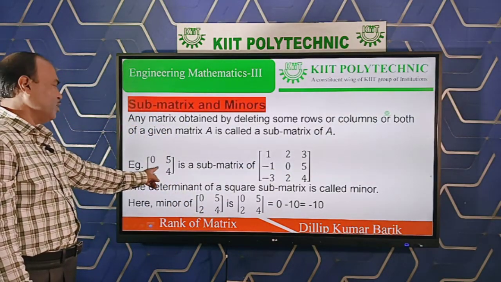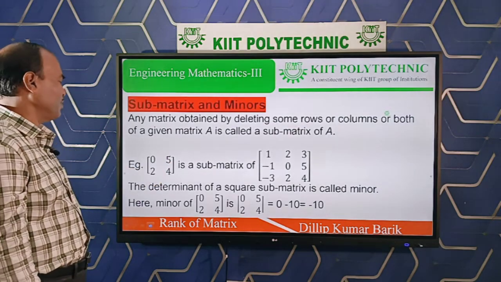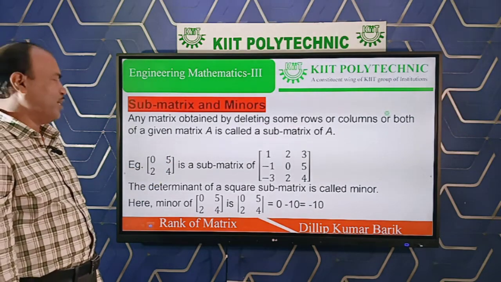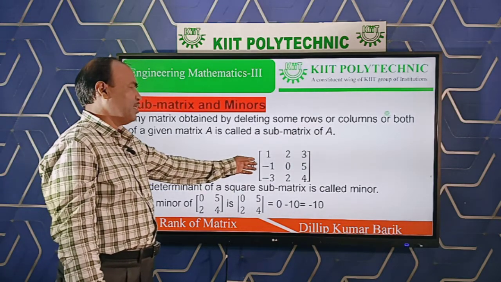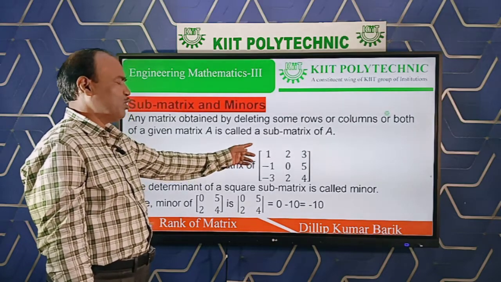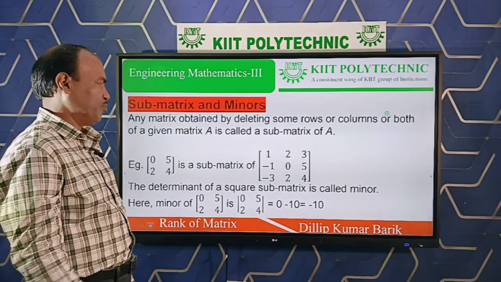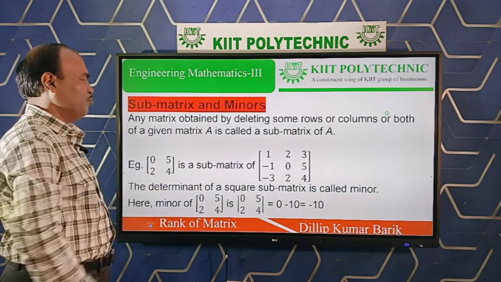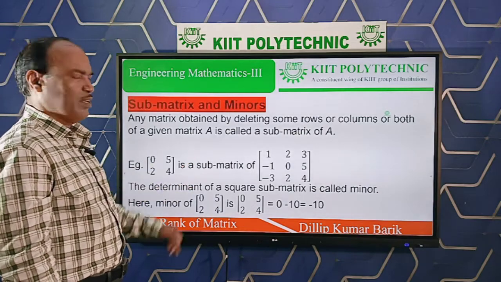It is clearly a matrix having 2 rows and 2 columns, an order 2 matrix, and clearly it is a submatrix of this matrix. Similarly, we can find others by cancelling first row and second column, first row and third column, maybe second row, third row, and so on.